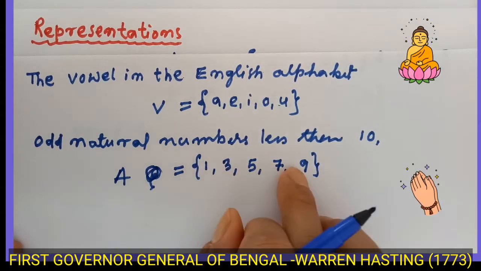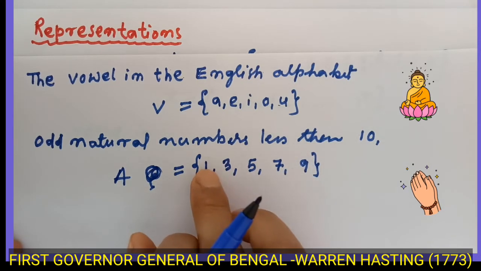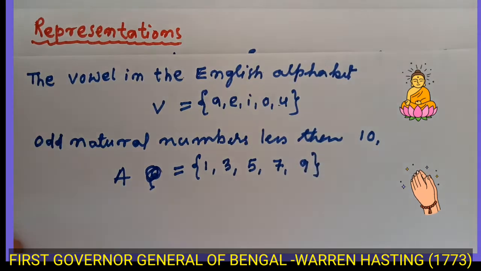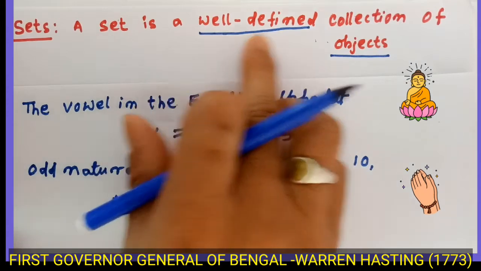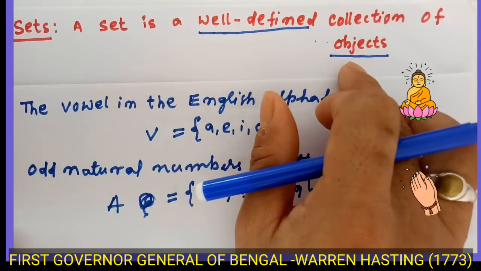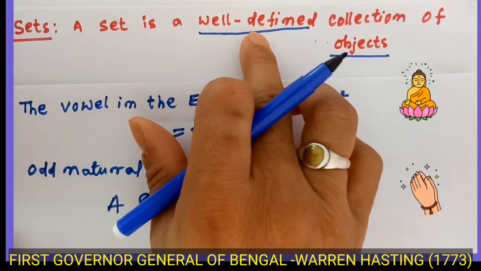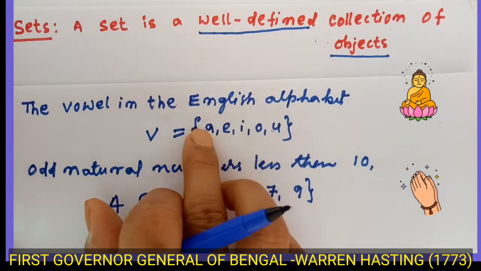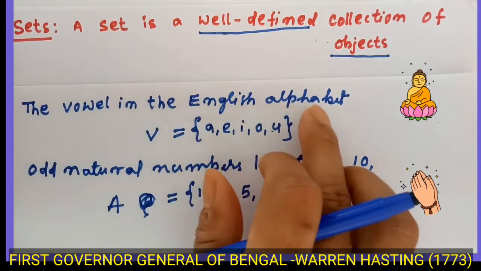If these are not alphabets but numbers, then we simply put the numbers with one comma between elements. So a set is a well defined collection of objects. Whatever we collect is well defined, and they form a group, like the vowels in the English alphabet.